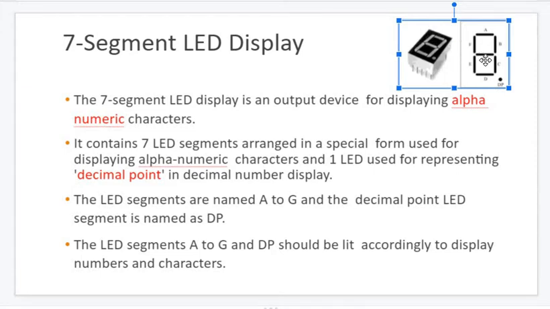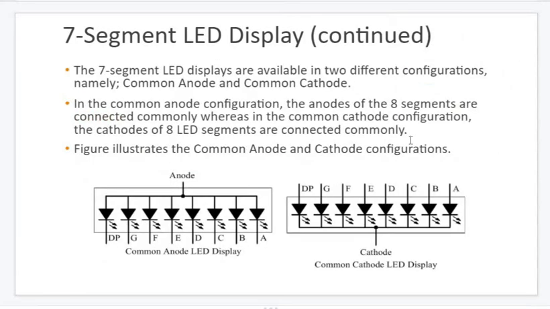There are two modes of glowing the LEDs in this 7-segment display: one is common anode and one is common cathode. You can see here A, B, C, D, E, F, G, then the decimal point. If all the LED anodes are connected together to VCC, it is called a common anode LED display. If all the cathodes are connected with each other, it is called a common cathode LED display.